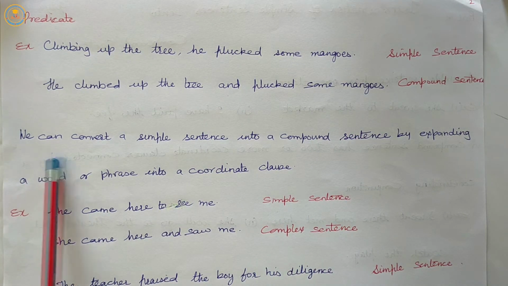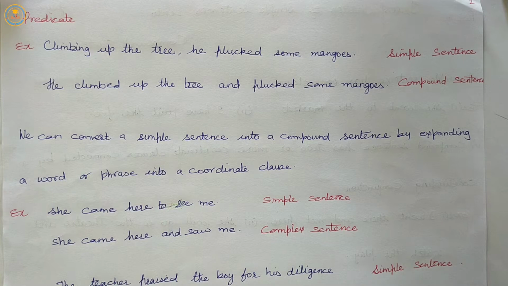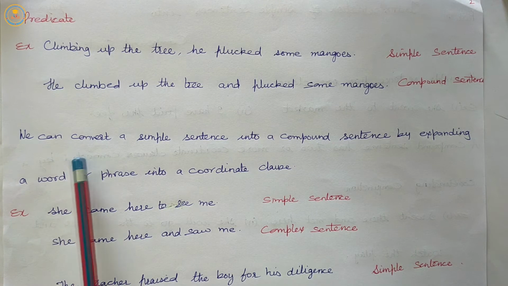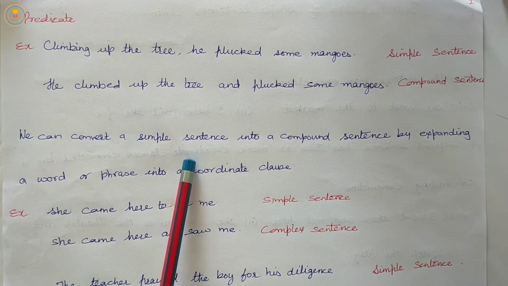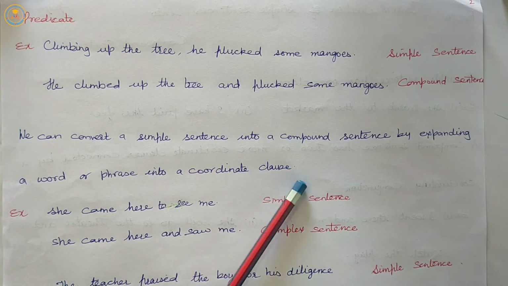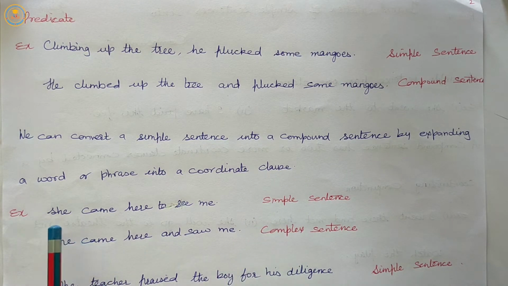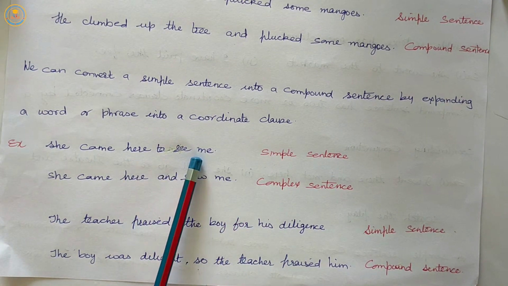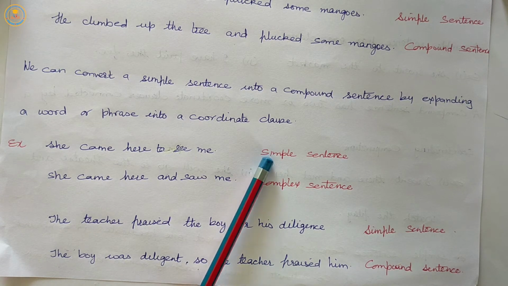We can convert a simple sentence into a compound sentence by expanding a word or phrase into a coordinate clause. Let us see an example. She came here to see me. This is a simple sentence.